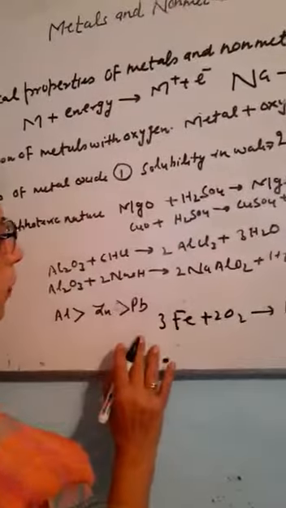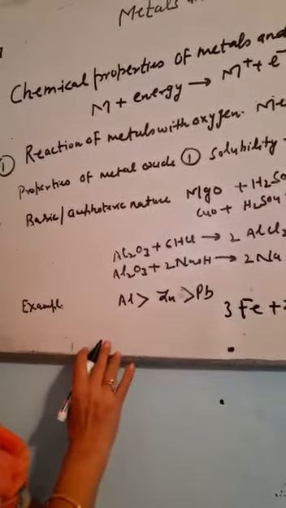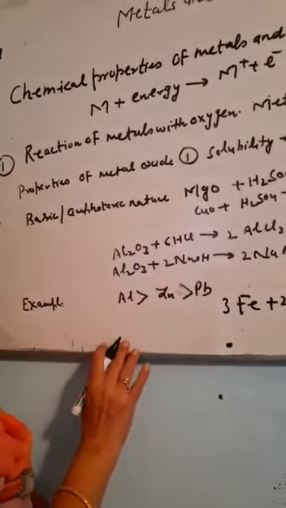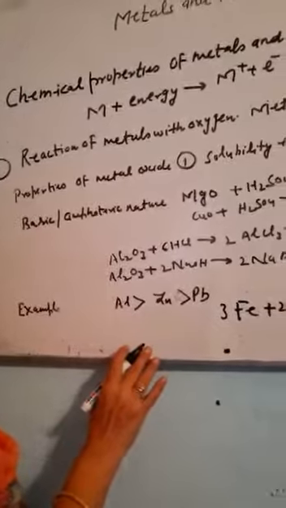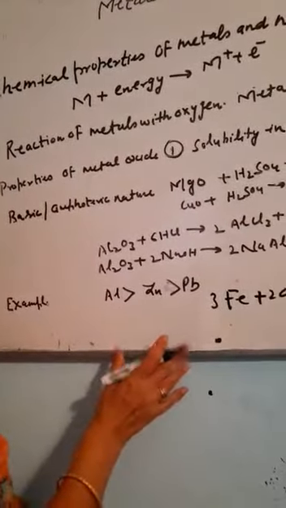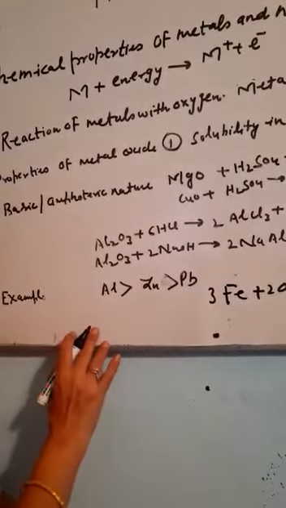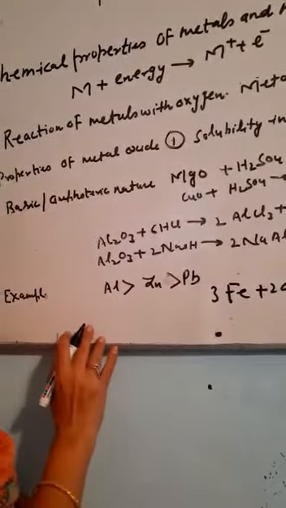Now, if we see the reactivity of all the metals with oxygen, sodium and potassium are very reactive and combine directly with oxygen. Even atmospheric oxygen can react with them.